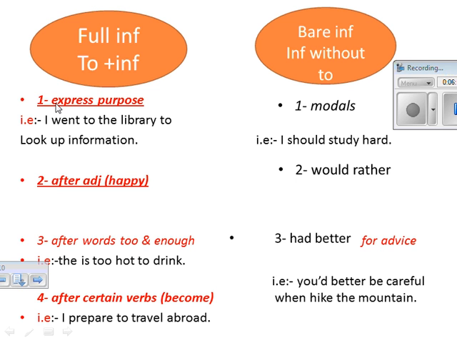Because I'm talking about purpose. I express purpose. I go for a specific reason.